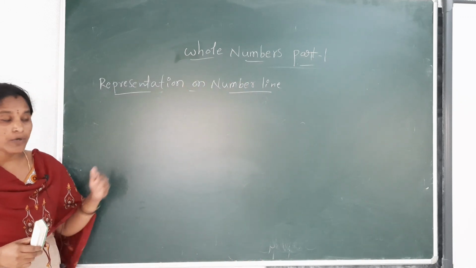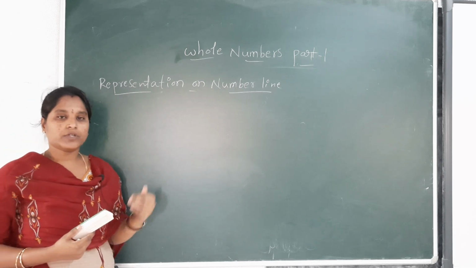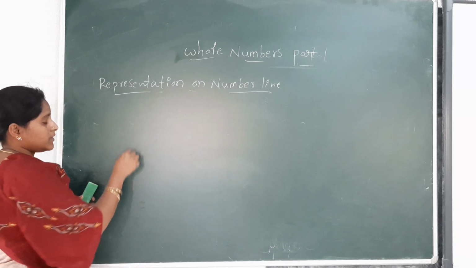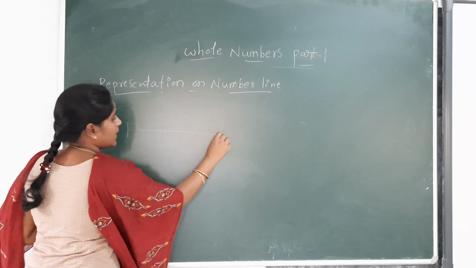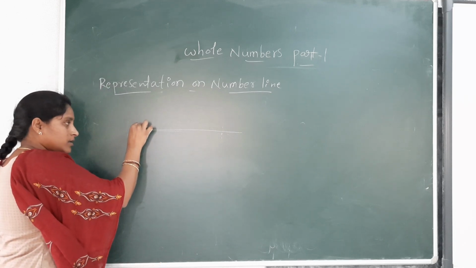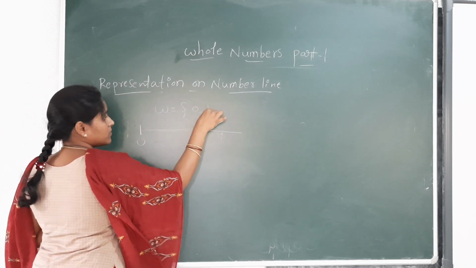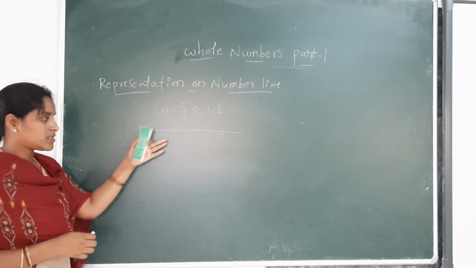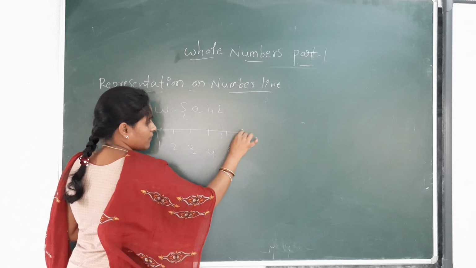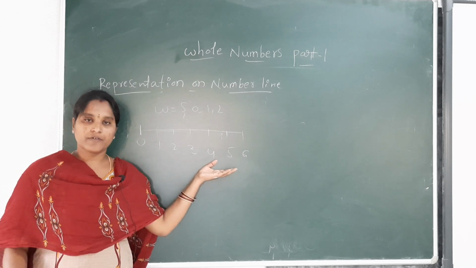Now we are going to discuss how to represent whole numbers on a number line. Before learning this, we have to know what a number line is and how to draw it. First draw the line. Next, keep marking starting from 0, because whole numbers start from 0. Keep marking with equal distance between the numbers: 1, 2, 3, 4, 5, 6, as many as we need.